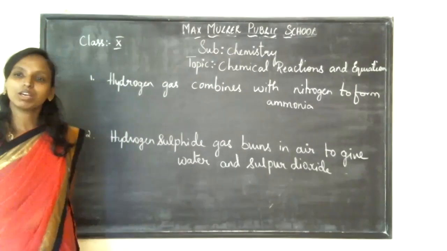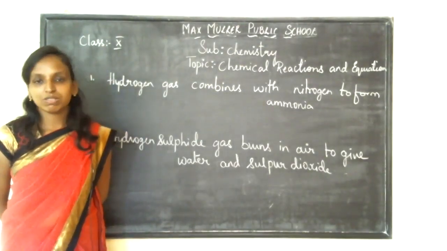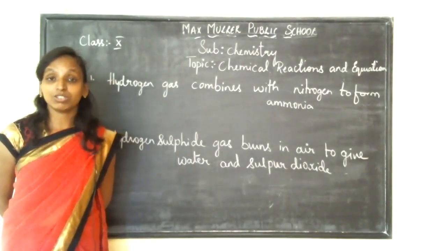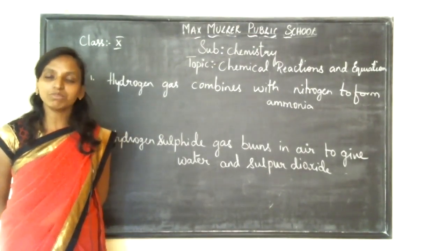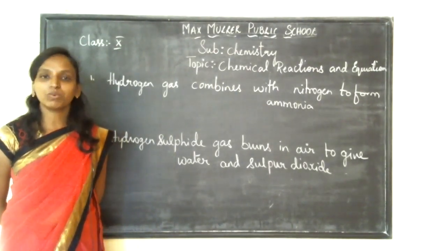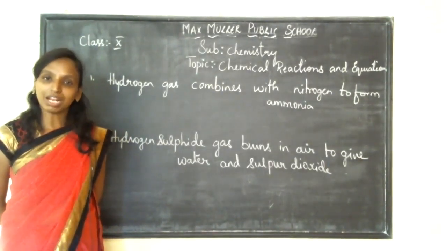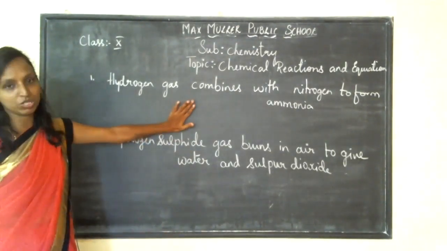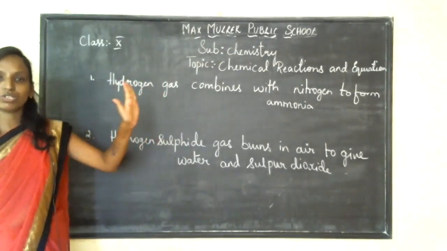Okay, ma'am, why can't it be S? You studied this in class 9, children: sodium's Latin name is natrium, so it starts with Na. Some symbols start from their starting letter itself, and for some it starts from their Latin name. So you have to know the symbols of the elements and compounds, then it will be easy to write chemical equations. If you don't know that, you will not be able to write the equations of the given reactions.